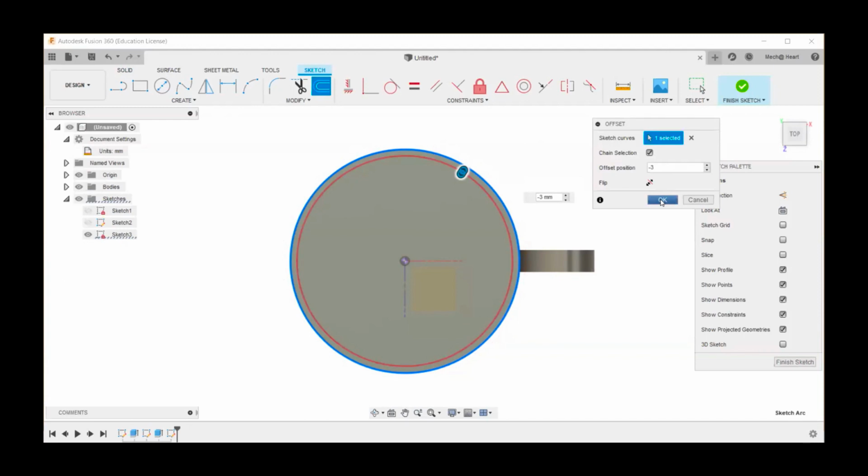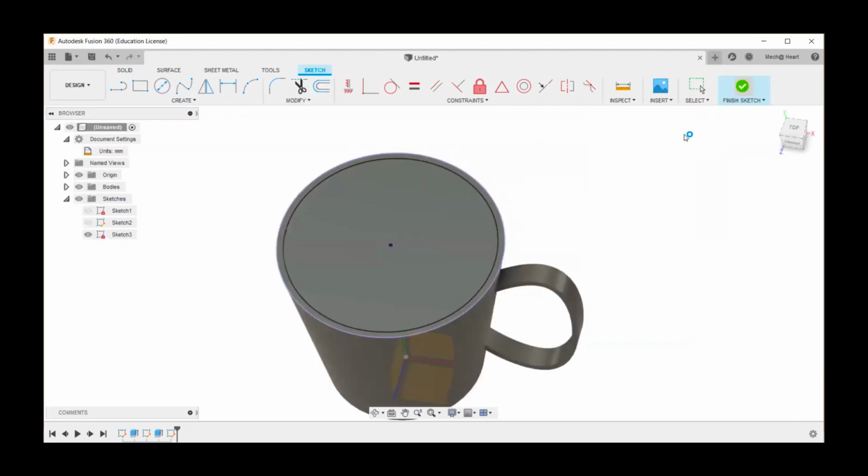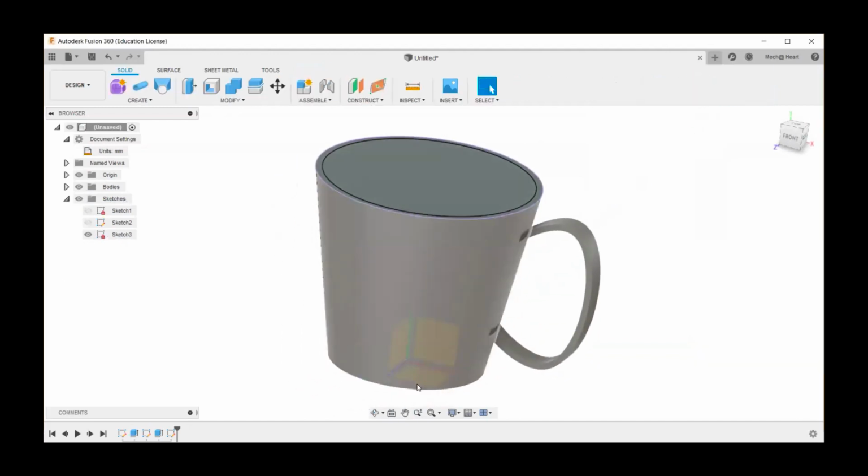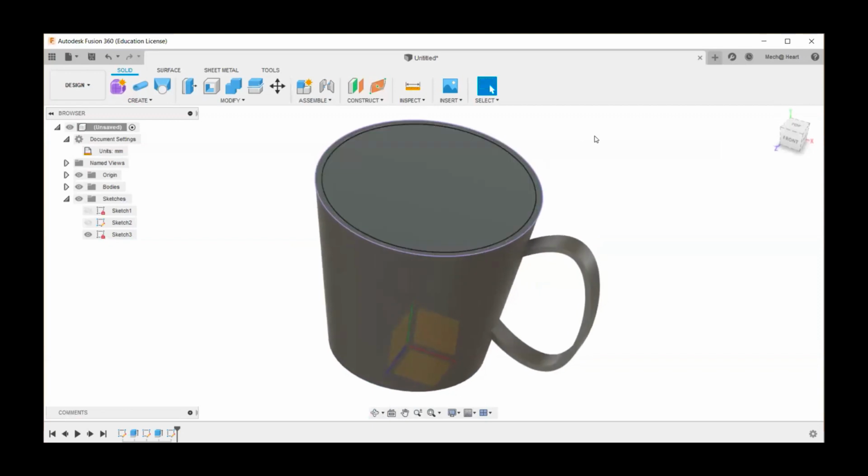When you do it this way and click finish sketch, even if you alter the diameter in future, this thickness will not change, because it is going to calculate it with the existing projection.